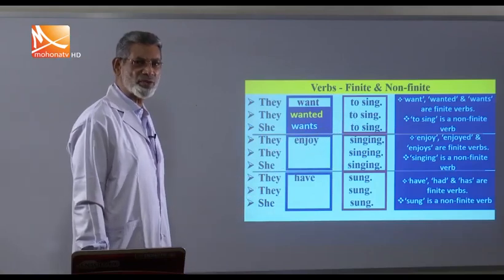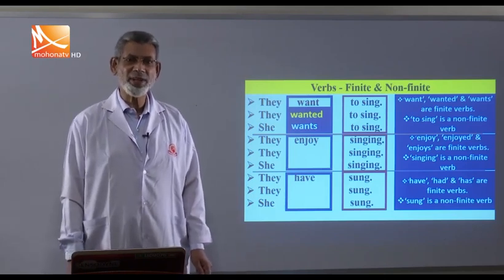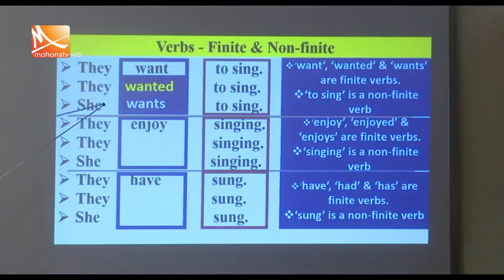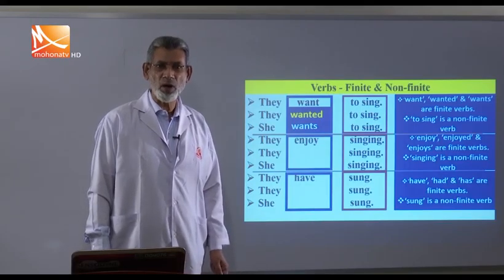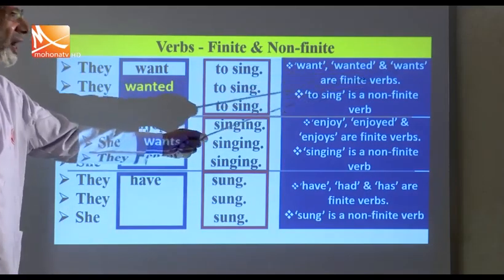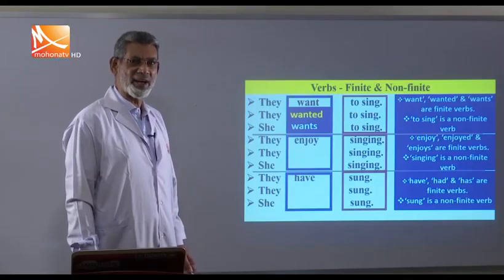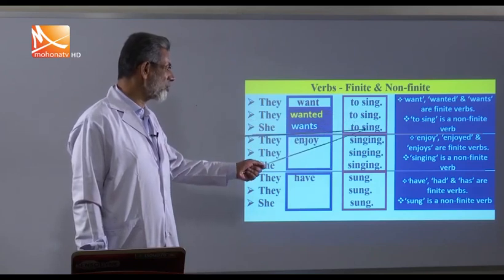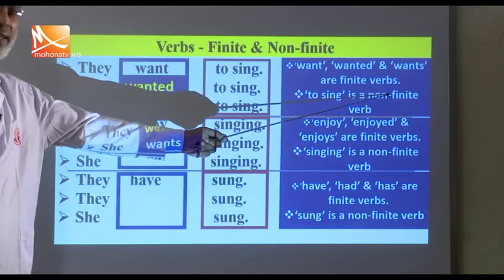So what do you see, dear students? You see that the verb want changes because of the change of tense and because of the change of person. So the verbs which change because of the change of the tense and the person are called finite verbs. So want, wanted, wants are finite verbs. But the verbs which do not change because of the change in the person and in the tense are called non-finite verbs. Here you see to sing, to sing, to sing. This does not change, and to sing is a non-finite verb.